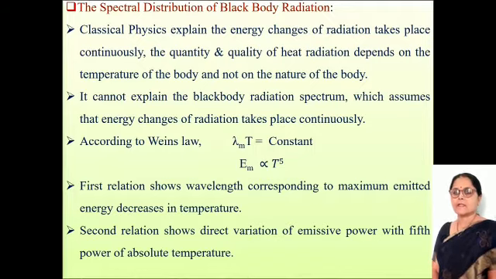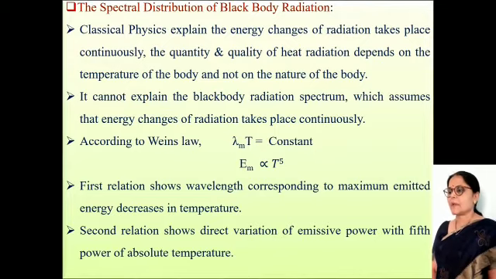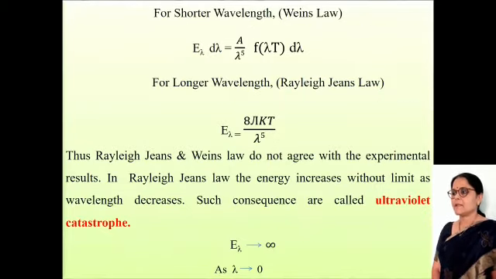In the first relation, the wavelength corresponding to maximum emitted energy decreases with temperature, and the second relation shows direct variation of emissive power with the fifth power of absolute temperature. This is the second failure of classical mechanics, that is the spectral distribution of energy.